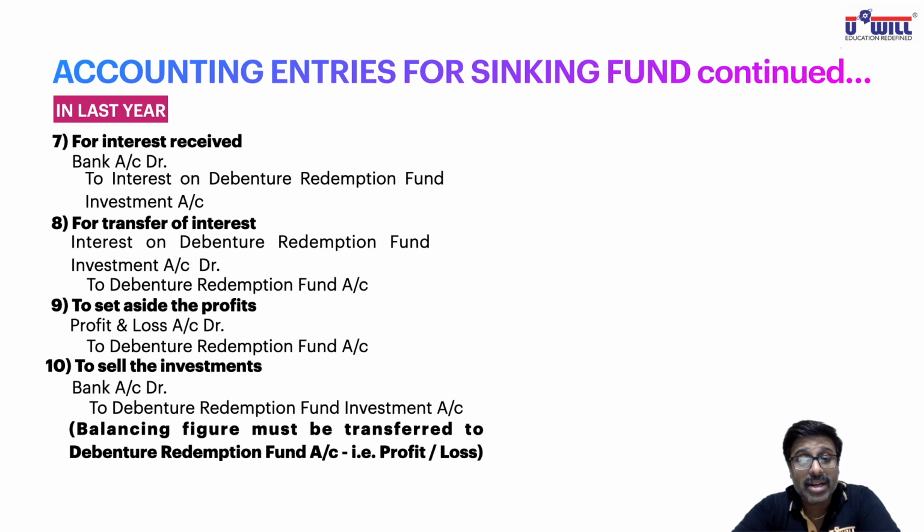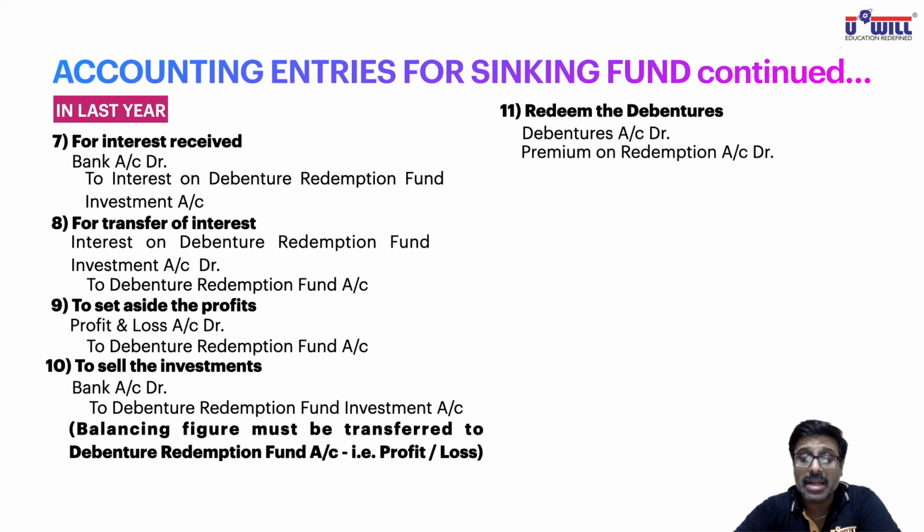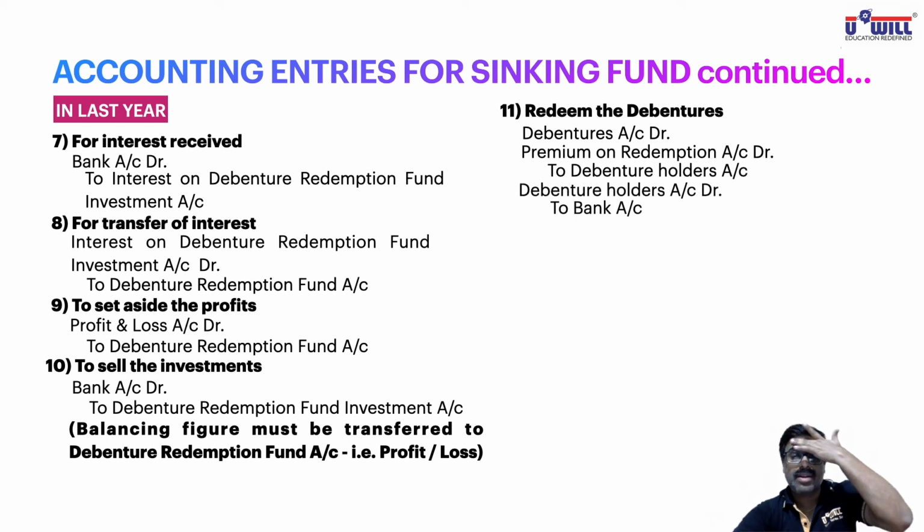Then 12th step, what did we study? Redeem the debentures. For redeeming the debentures, 2 entries will be passed as we already studied in the past lectures. Debentures account debit if they are redeemable at par. If they are redeemable at premium, then you'll also debit premium on redemption account to debenture holders account. And then for making the payment, debenture holders account debit to bank account. So these 2 entries will be passed for redeeming the debentures. This is the 12th step.